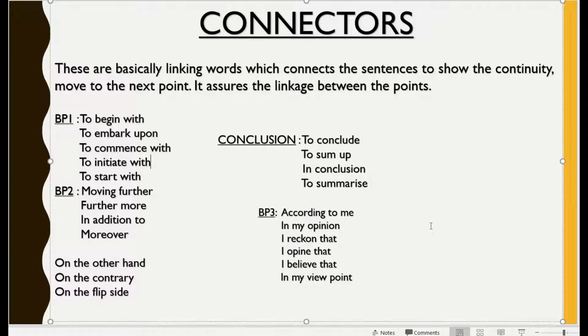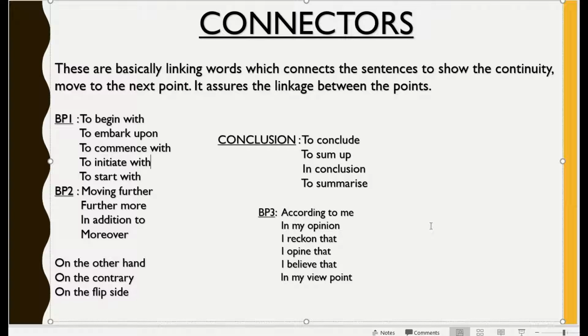There are other connectors also which we use in between the body paragraphs, but I'm not discussing it today in this tutorial. Today I will be discussing only these ones. Basically, connectors are the linking words which connect the sentences to show continuity and move on to the next point. It actually assures the linkage between the points, and it also tells the reader which paragraph is starting. It gives clarity to the reader also.